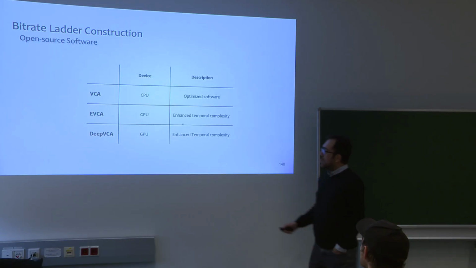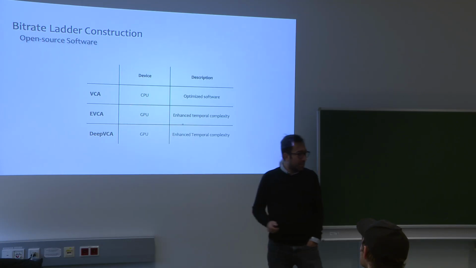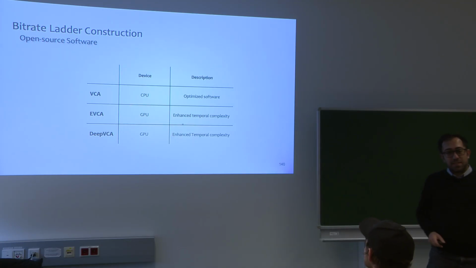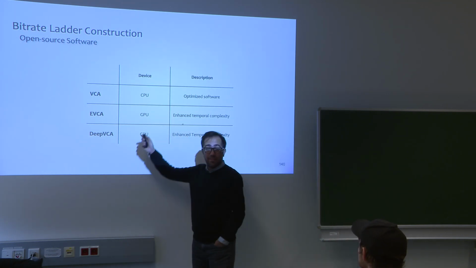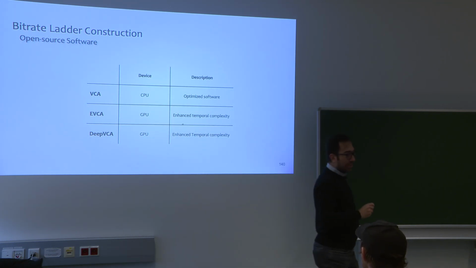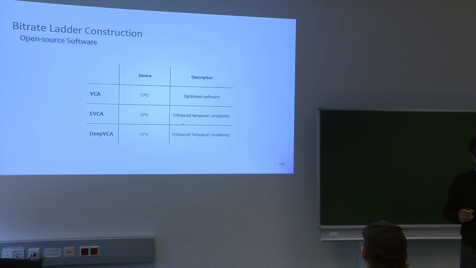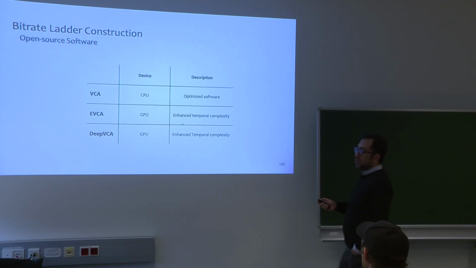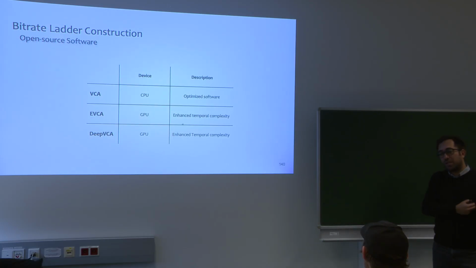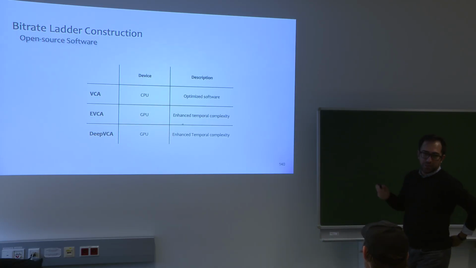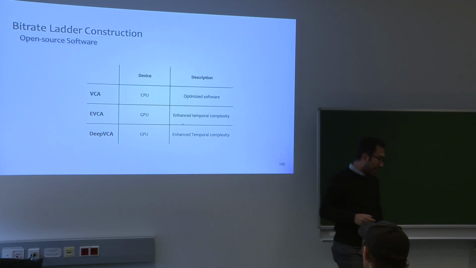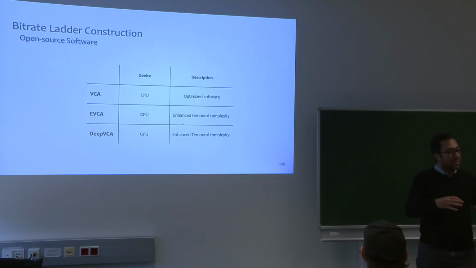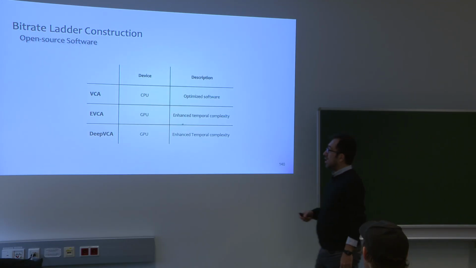So just to summarize our activity here, we introduced VCA, which is mainly based on the CPU, but more recently, Mikita is here, he could also implement it in FFmpeg. So the speed is a bit better compared to the original VCA, and also it can be used on all the platforms. Before we had problems running it on ARM and Mac, but right now with FFmpeg you can run it on all the devices, and we also extended it to compute the complexity of stereoscopic videos that I didn't mention here.